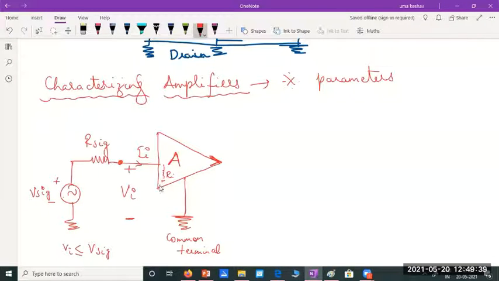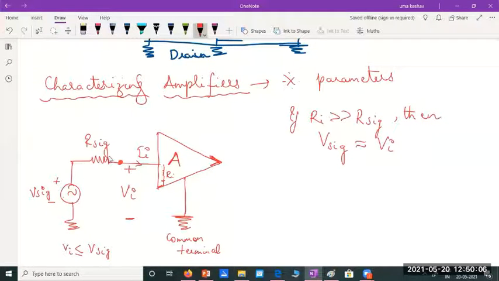If Ri is much greater than Rsig, then I can consider Vsig approximately equal to Vi. So the voltage which comes to the input of the amplifier will be almost the same as Vsig.